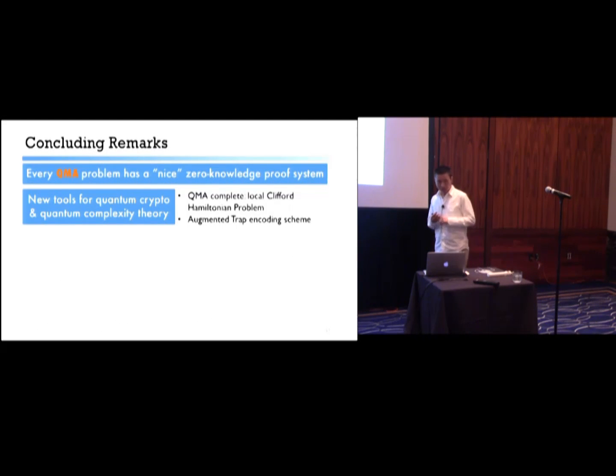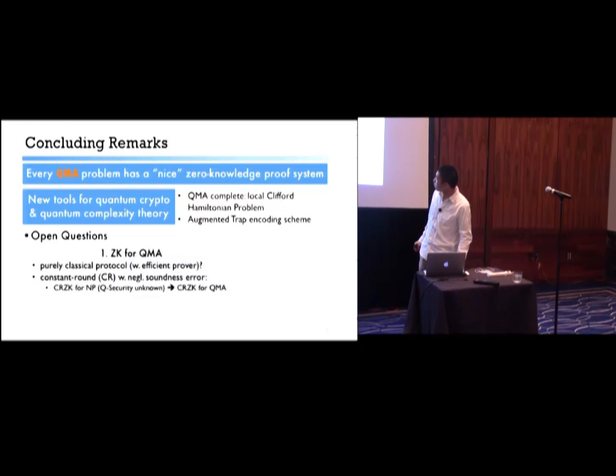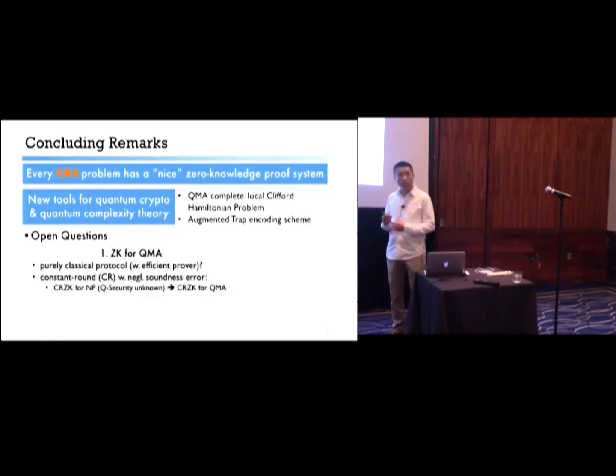All right, let me wrap up. We construct zero-knowledge proof systems for all QMA problems, and we developed some new tools along the way which may be useful elsewhere. Let me just finish with some open future directions. First of all, can we further improve our zero-knowledge protocol, for example, making it purely classical, or making it constant round with soundness error being negligible?